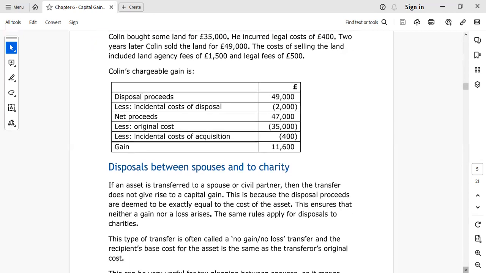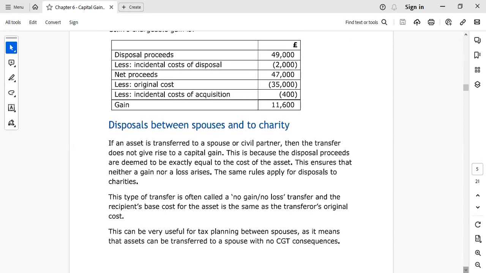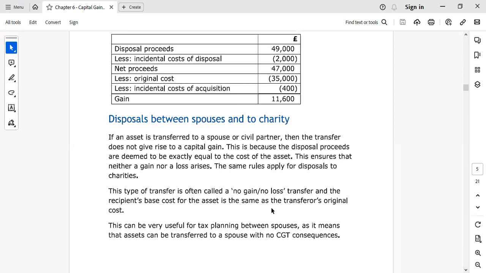The next one is disposals between spouses and to charity. If an asset is transferred to a spouse or civil partner, then the transfer does not give rise to a capital gain. This is because the disposal proceeds are deemed to be exactly equal to the cost of the asset. This ensures that neither a gain nor a loss arises. The same rule applies for a disposal to charities. This is also called a no gain, no loss transfer. This can be very useful for tax planning between spouses.